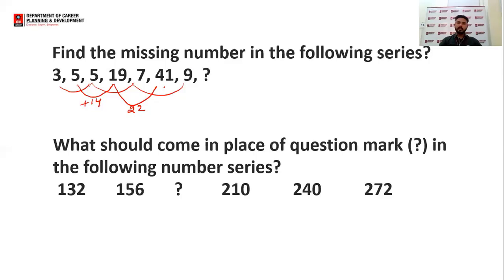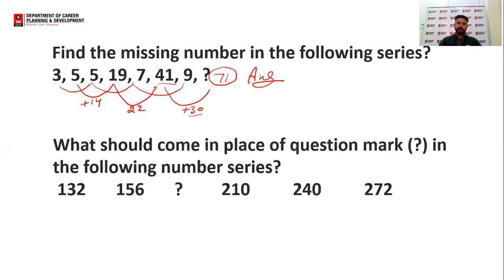So what should I add? 14 plus 8 is 22, 22 plus 8 will be 30. Now I should add 30 to 41 to find the next number, and that will be 71.